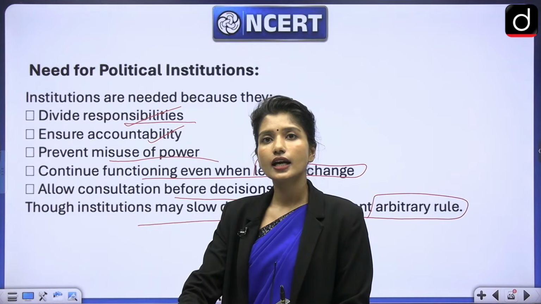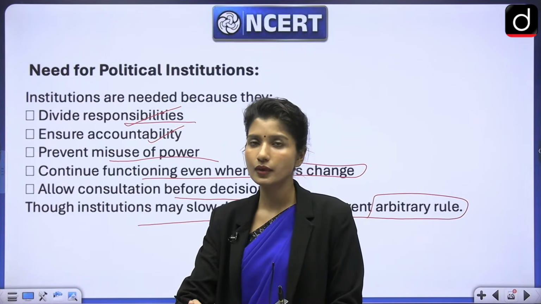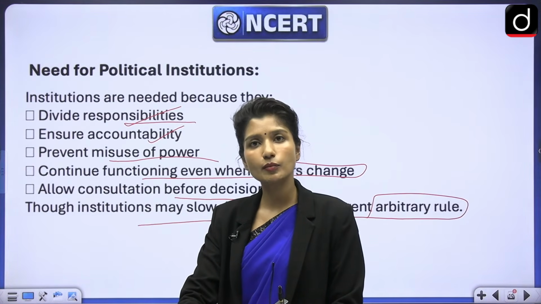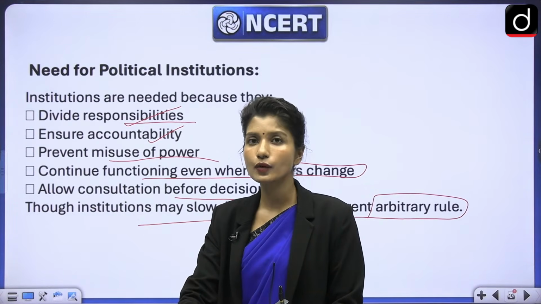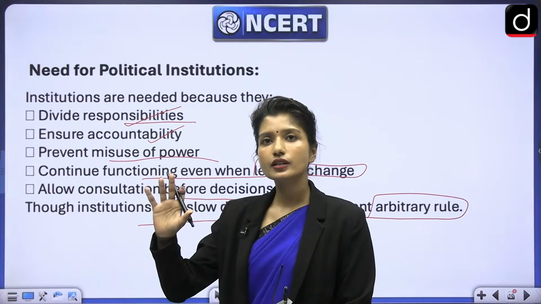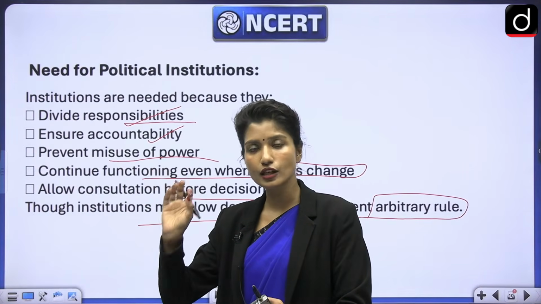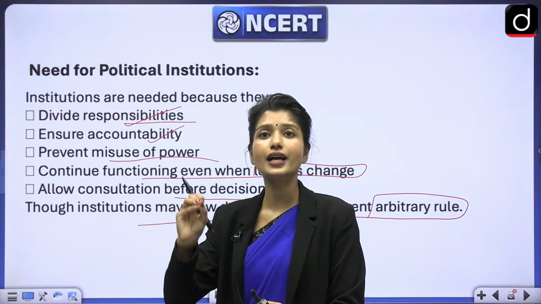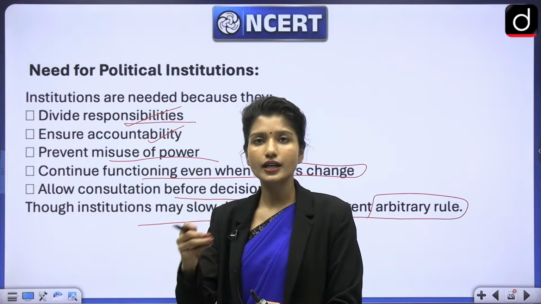But the actual implementation we saw in 1993. So it took some time, but we know for a fact that in 1993 the reservation was implemented, and there was an exception of the creamy layer, which means that whenever there are a lot of institutions involved in the decision making, the decision cannot be arbitrary. It is well thought out. It is accountable, right? It holds accountability.